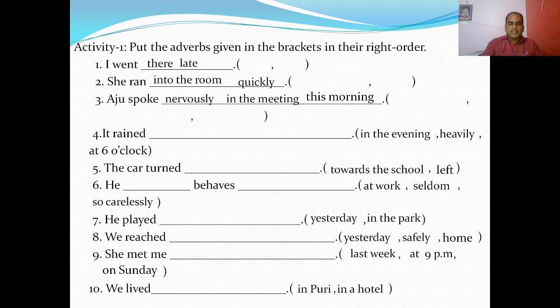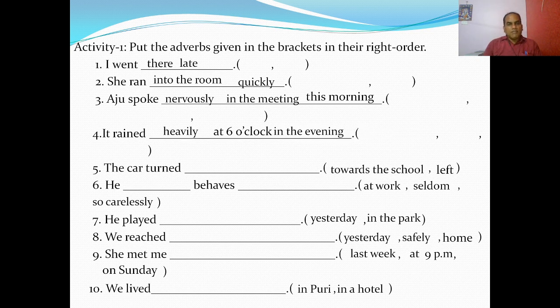Next, question number 4. It rained heavily at 6 o'clock in the evening. You see, heavily is the adverb of manner, rained how? Heavily. And when? At 6 o'clock in the evening. 6 o'clock is the shorter unit, and the evening is the longer unit. So at 6 o'clock comes first, then in the evening.